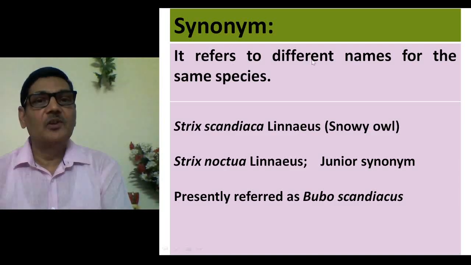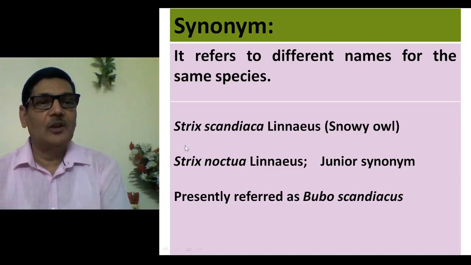Synonym refers to different names for the same species. Sometimes a single species may be named by two or three names by different biologists. If this happens, then the senior synonym will be retained, and rest of the names will not be considered.